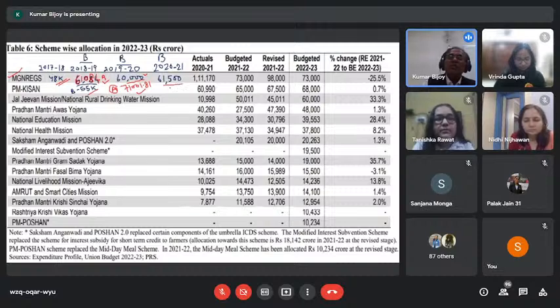So from 60,000, they moved to 61,500. But because of the tough situation, look at the kind of growth which has taken place. The budget was 61,500, whereas actual expenditure in 2021 was somewhere around 1,11,170 crore rupees. Actually, money has been distributed.